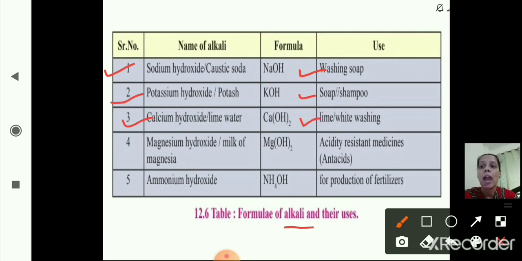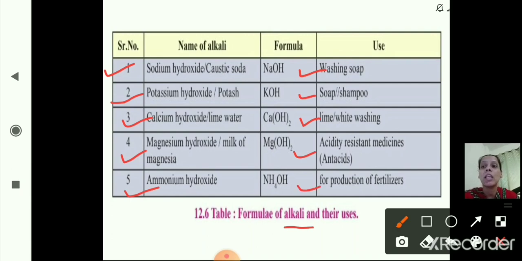And the next one, magnesium hydroxide or milk of magnesia, MgOH2, which is used in acidity resistant medicine or antacids. It lowers the acidity in our body, so it is used as an antacid. Now the next one, ammonium hydroxide, NH4OH, which is used in the production of fertilizers.